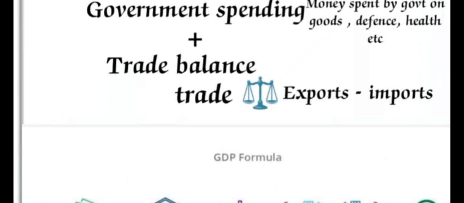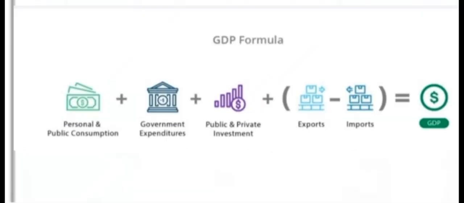So here the trade balance should not be negative. Overall, the GDP formula is personal or public consumption plus government expenditure plus private and public investment plus exports minus imports equals GDP.